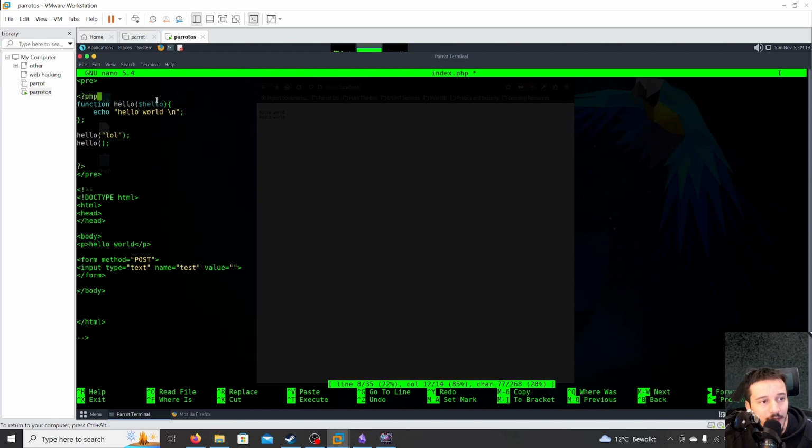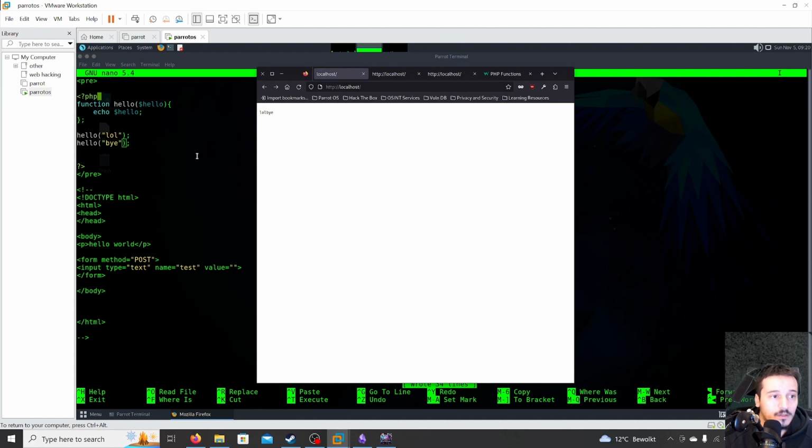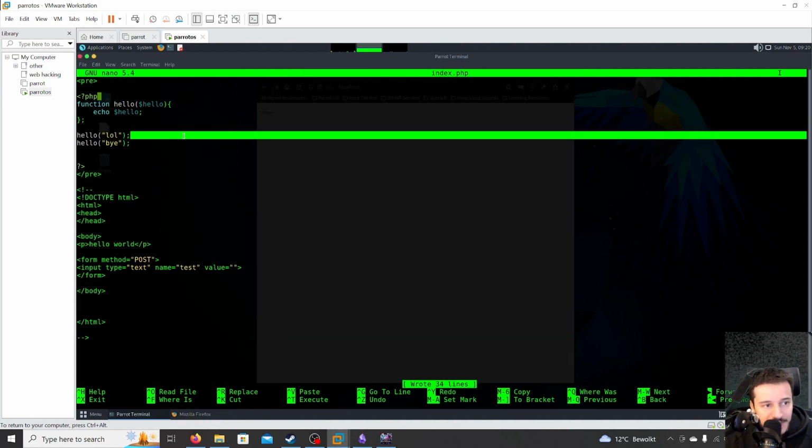So that's when you enter a value, and instead of using hello world here, we can just use hello, and every time we call the function, we can give it some other value. So here we want to say bye, and if we refresh now, it will echo. The first time we call it, it will echo lol. So this lol will be saved in this variable, and the second time it will say bye. So if we refresh now, it will say hello lol bye, not hello lol. So that's basically what a function does.